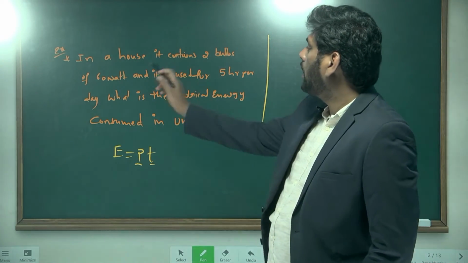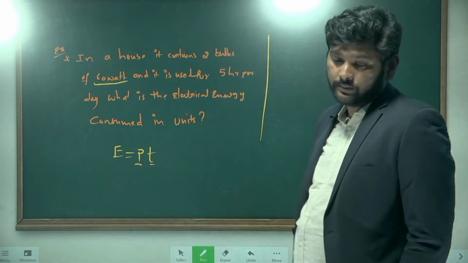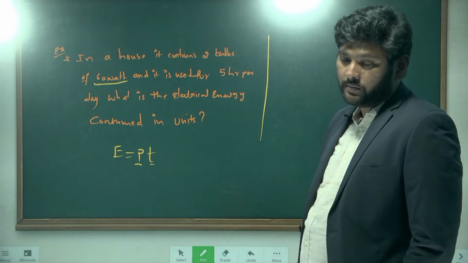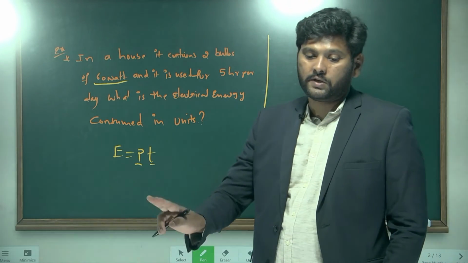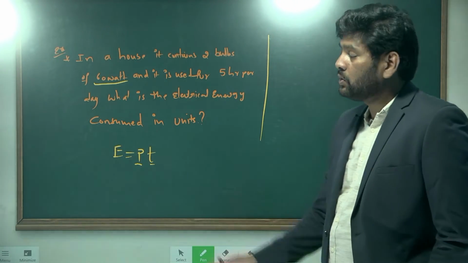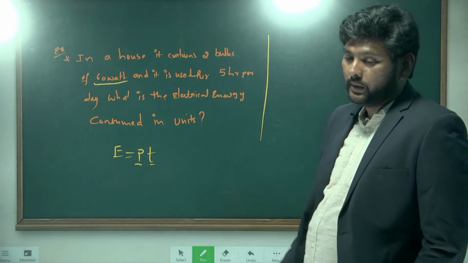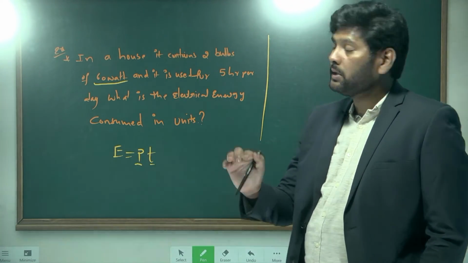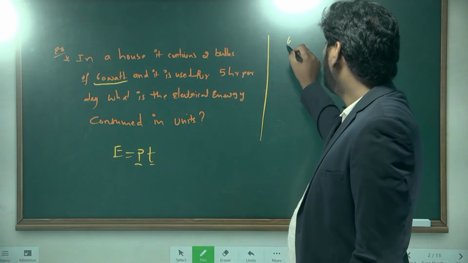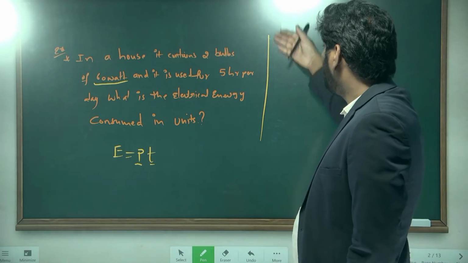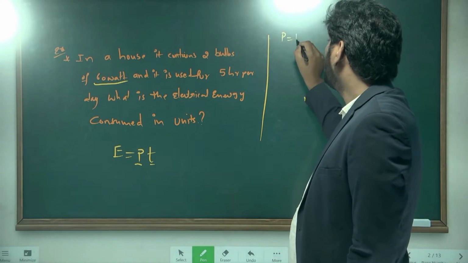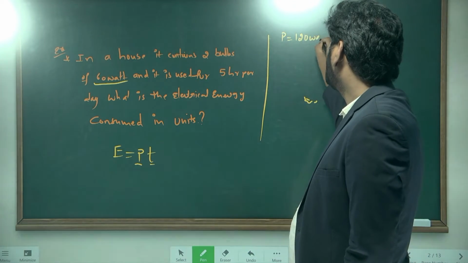But here, how many watt bulbs do we have? 60 watt bulbs. How many are there? Two are there. Totally how many watts here? 120. Total power is equal to 120 watt.